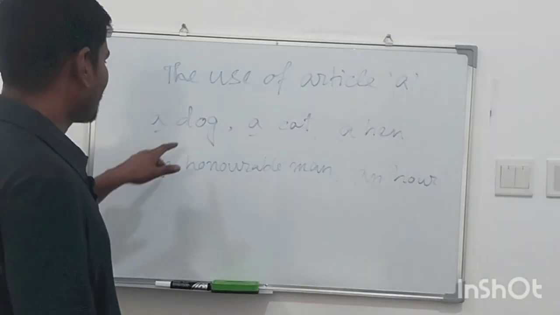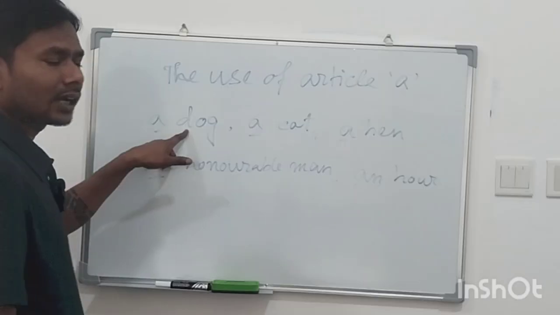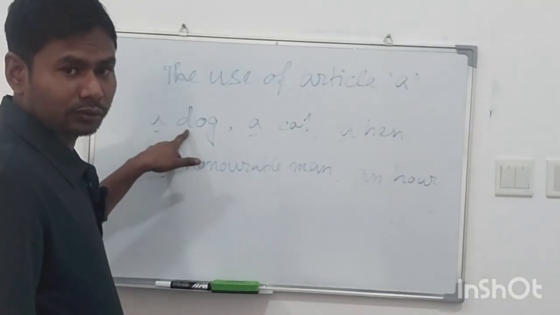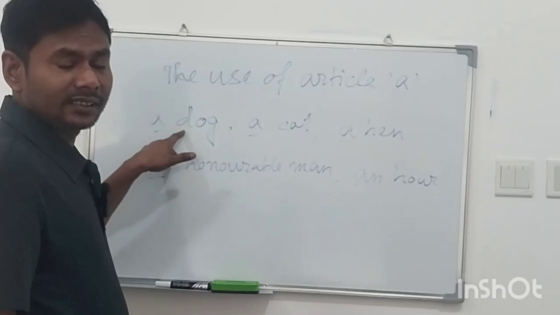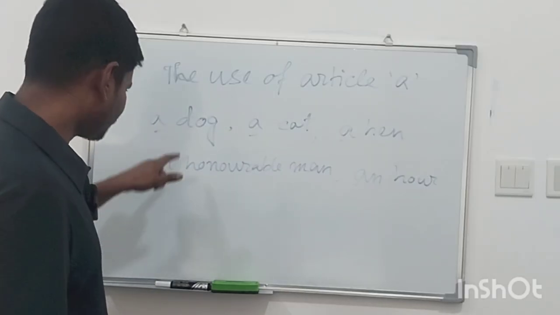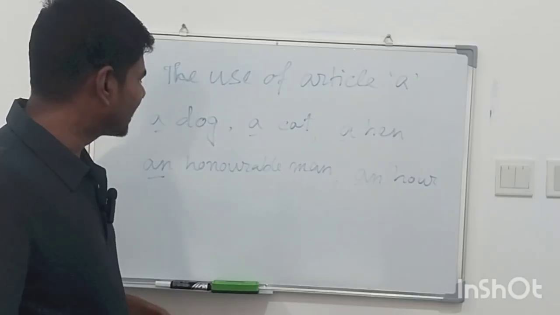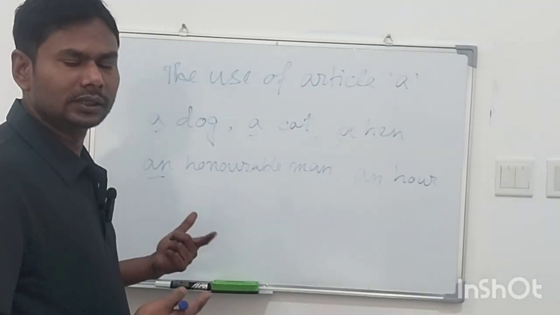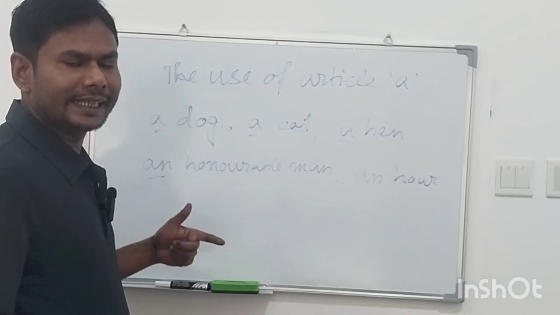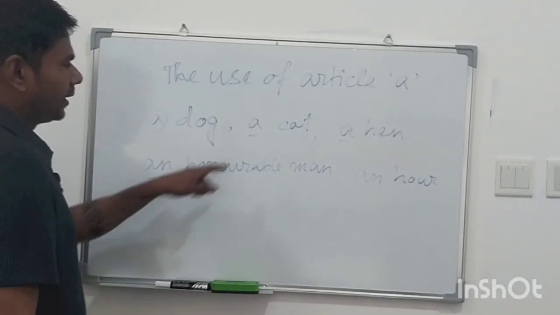Let me explain it. I use a before dog. D is a consonant, and the letter D is taking the sound of a consonant, like dog. So I use a here.